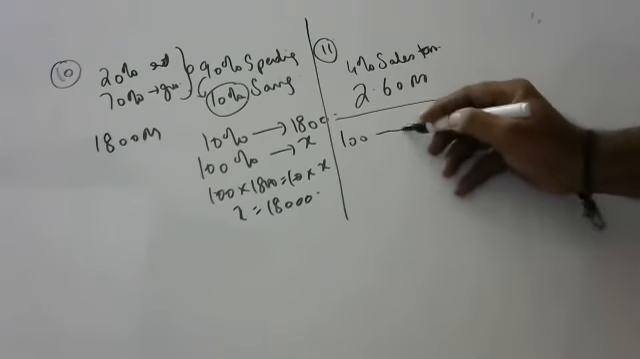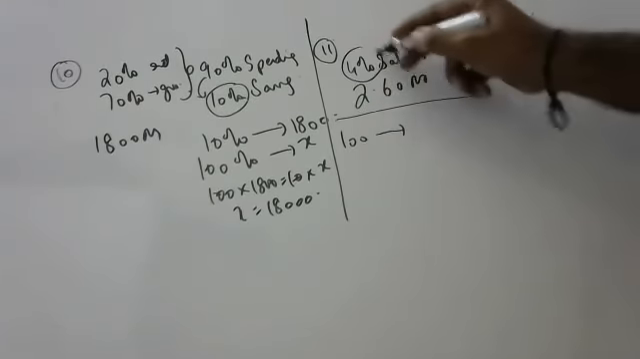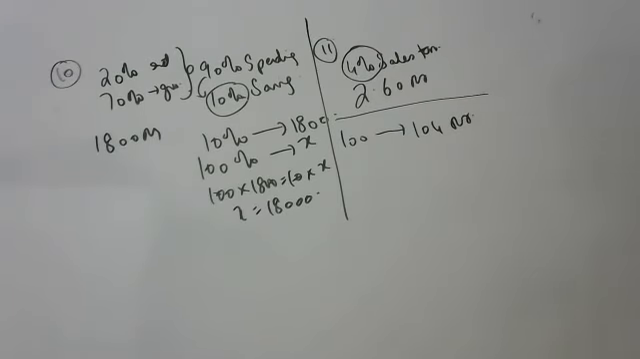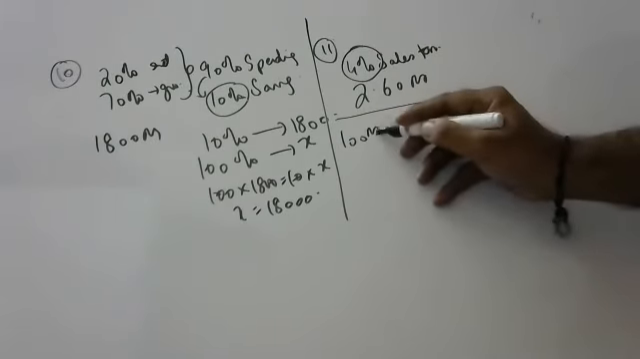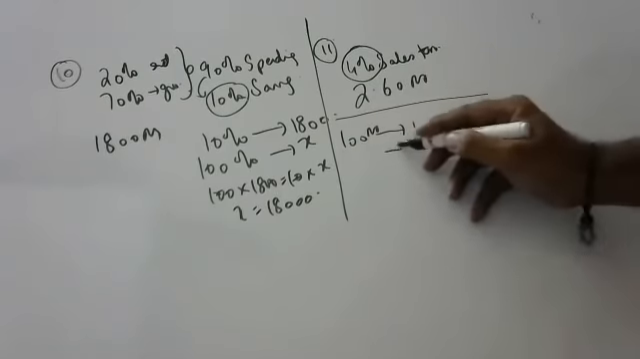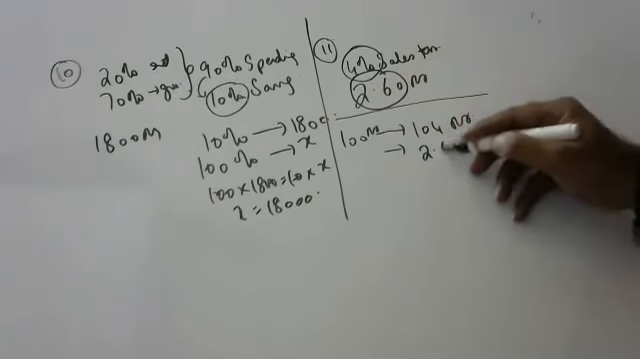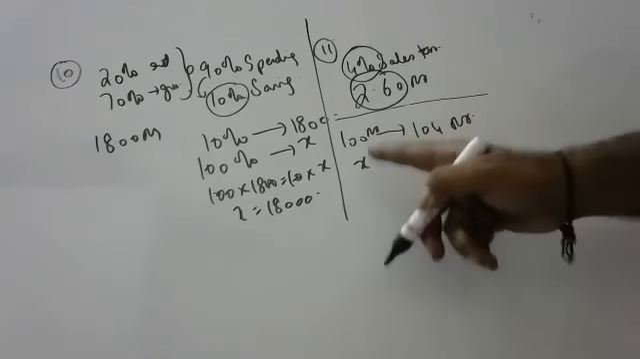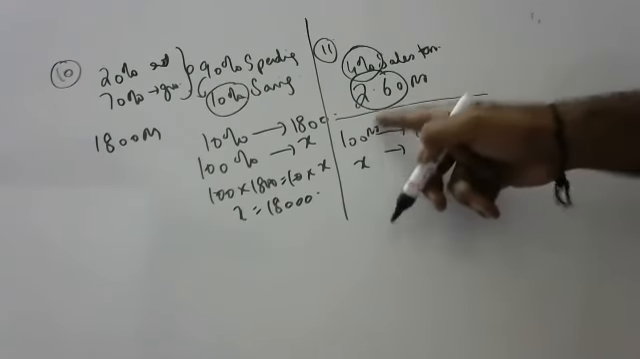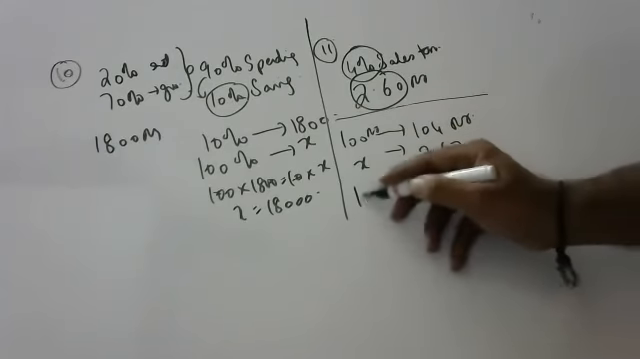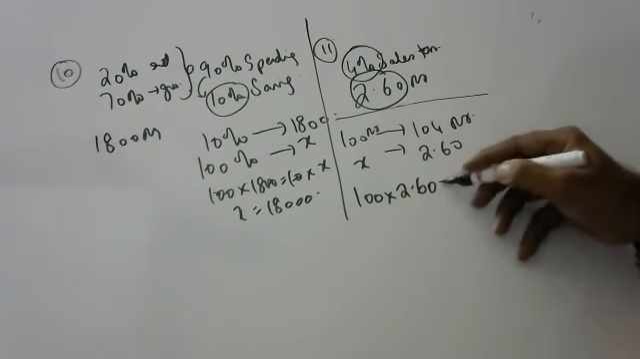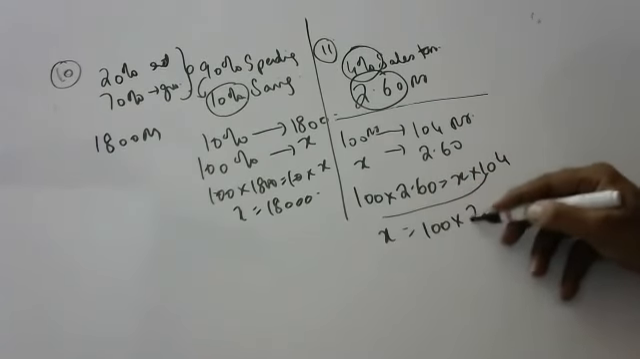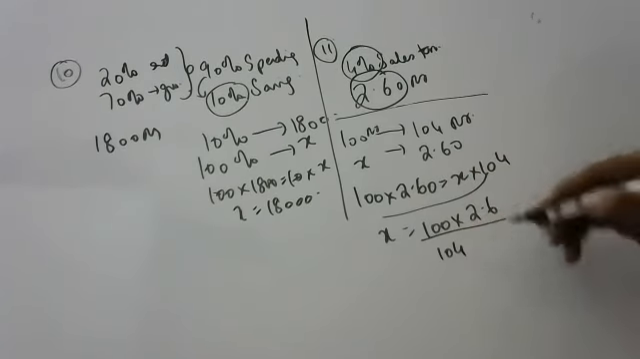If it is 100 rupees price of the article, after sales tax 4%, how much will it be? 104. If it is 100 rupees, after sales tax it is 104. After sales tax she is paying this much. What is the original price? 100 rupees became 104. How much will become 2.60? Cross multiplication: 100 into 2.60 is equal to x into 104. x is equal to 100 into 2.60 by 104.